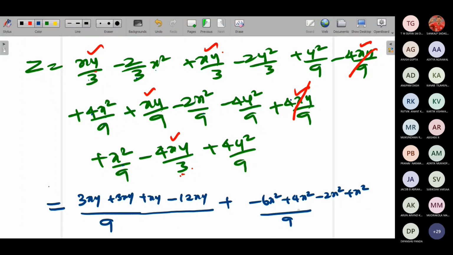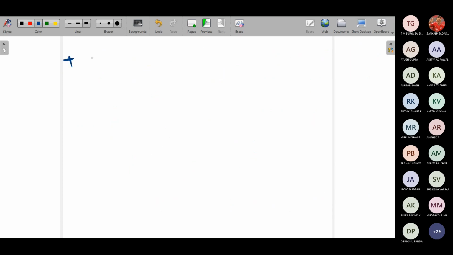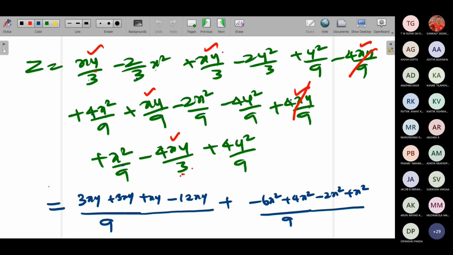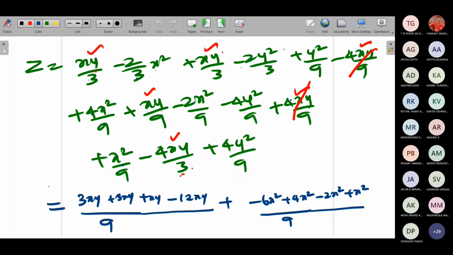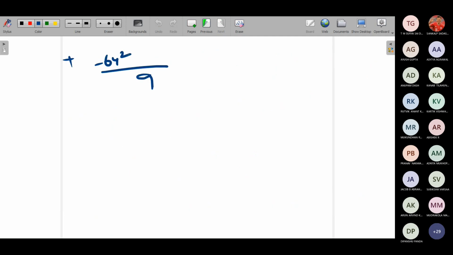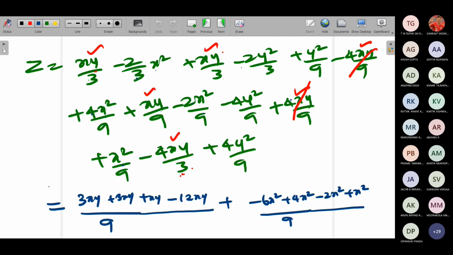Correct? What's the last term I have? So plus y term, again I'll take 9 as the LCM. So for the y term, I'll get minus 6y square. Then 4 minus 4y square. Plus 4y square. Anyways, this term and this term will be getting cancelled.